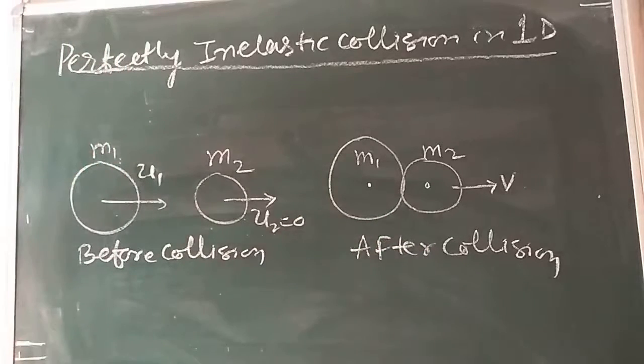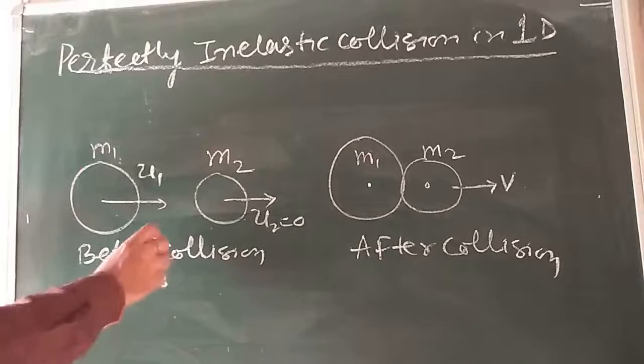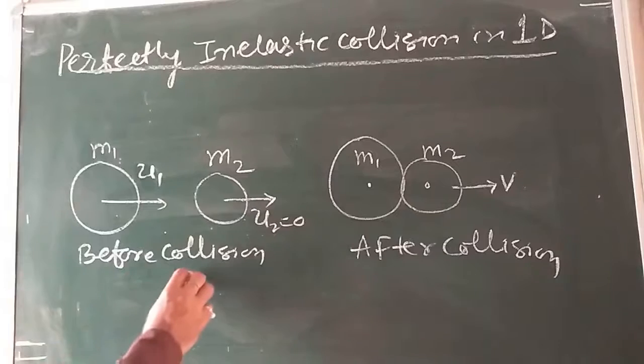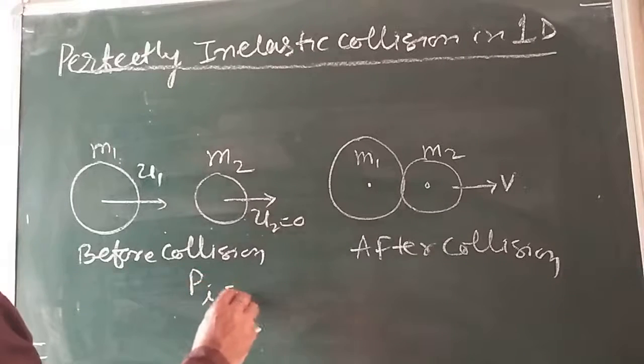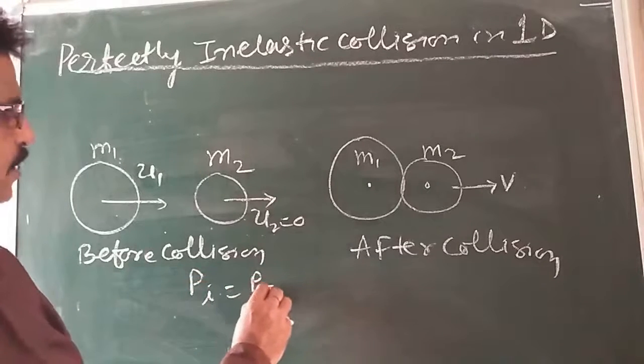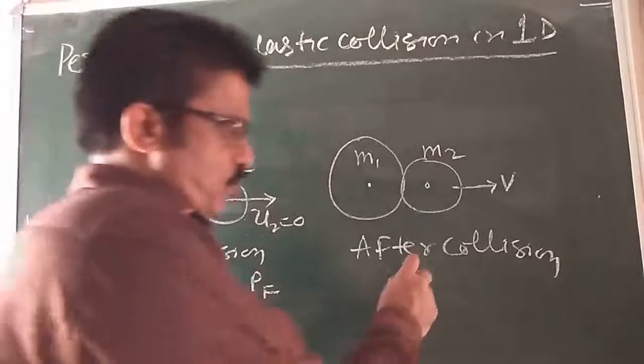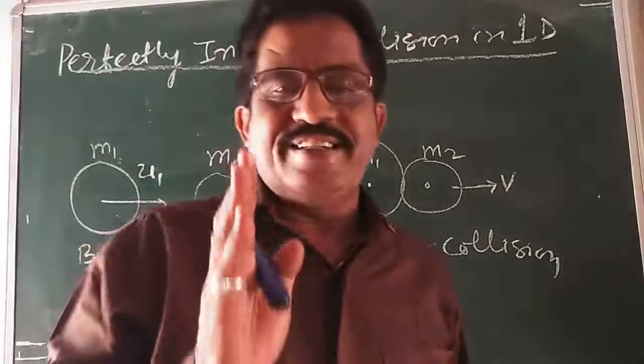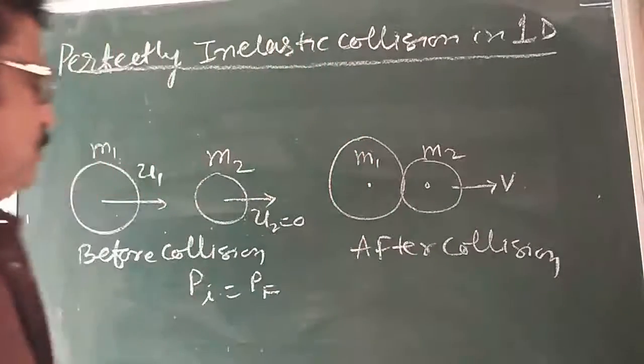Now what is going on here? As the total linear momentum of the system cannot change, I can say before collision the momentum is pi, and after collision the momentum is pf, initial momentum and final momentum. Both are equal.